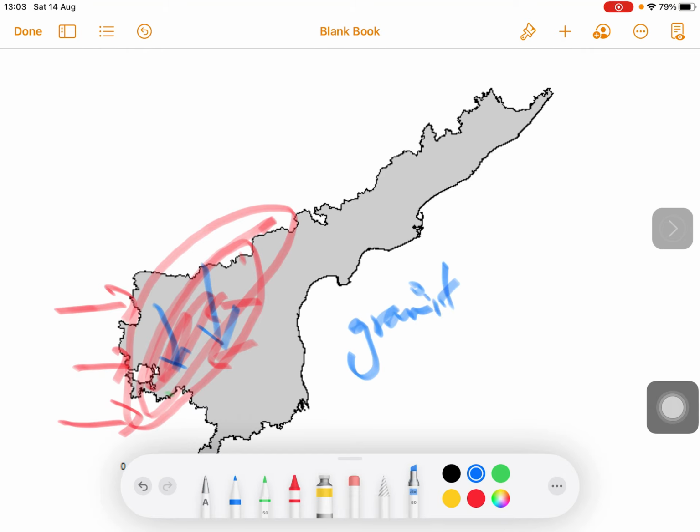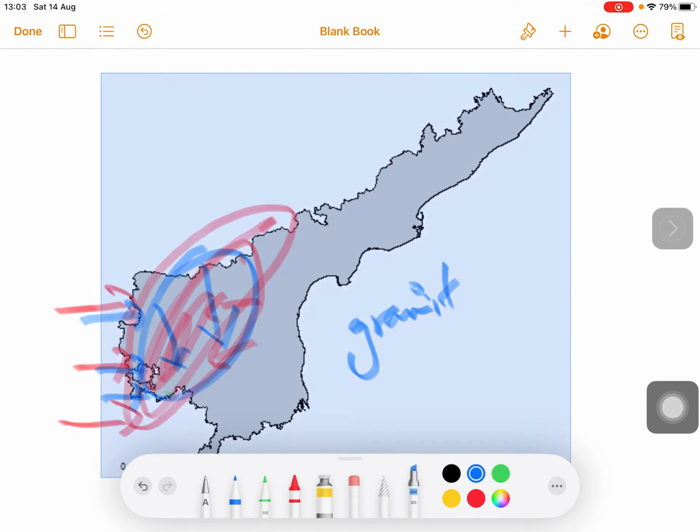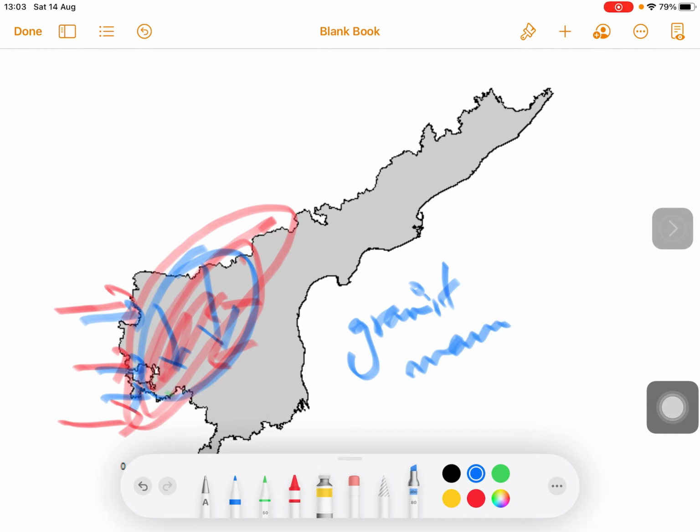So try to remember, we have our plateau region, which is to be considered as the eastern part of the Deccan Plateau region here in Andhra Pradesh.